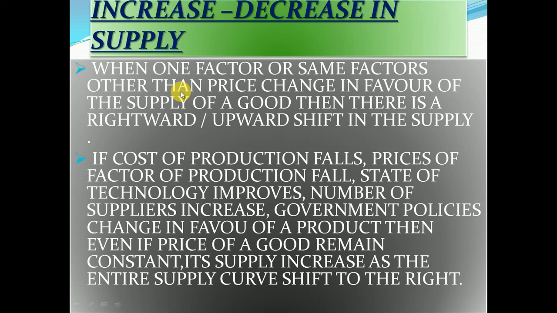If the cost of production falls, prices of factors of production fall, state technology improves, number of suppliers increases, or government policy changes in favor of production, then even if the price of a good remains constant, supply may increase and decrease. That is called increase and decrease in supply. So here price is not responsible for the increase and decrease in supply, but other factors are. If in the schedule the price is 10, 10, 10 or 20, 20, 20 or 100, 100, 100, but supply is changing, 10, 20, 30, 40, then it is increase and decrease in supply.